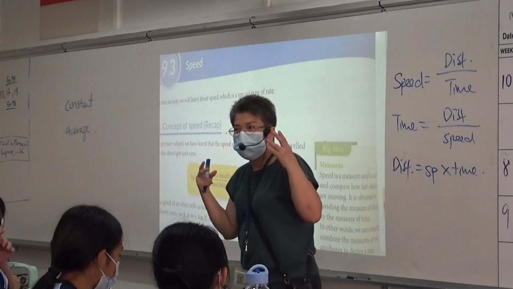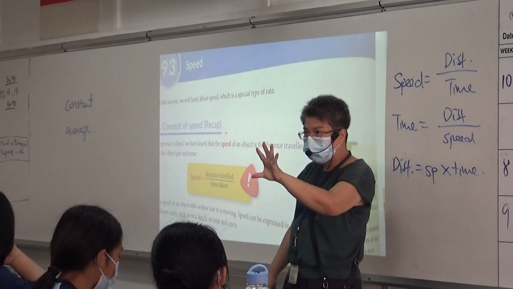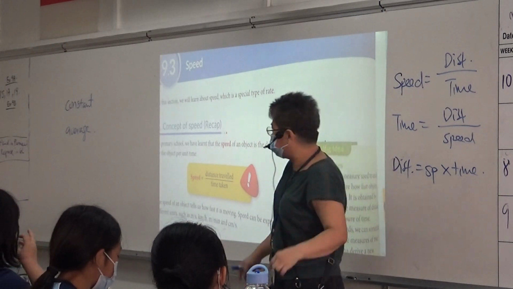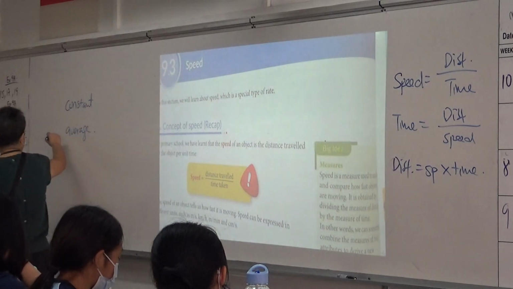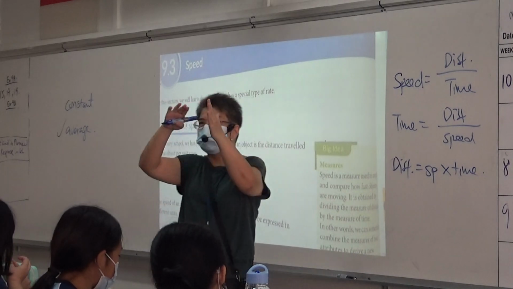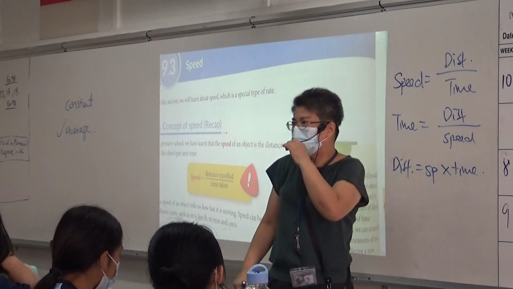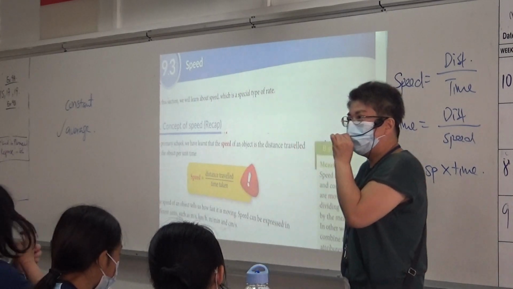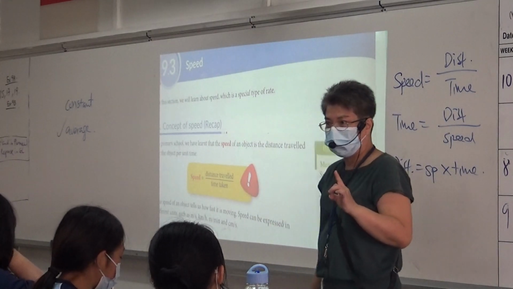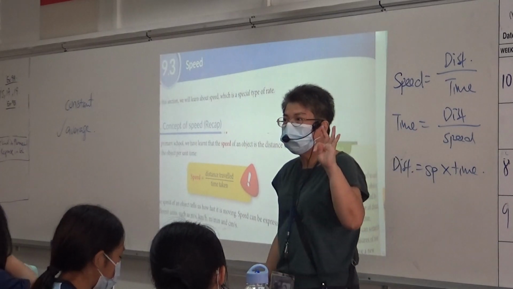So the speed that we see on the speedometer in the car will be the speed at that particular moment. Usually when we talk about speed, we are talking about average speed, because we cannot say the car can travel 60 km per hour for the whole journey. Now what is different about average speed? Average speed is total distance divided by total time. Understand? Total distance traveled divided by total time taken.